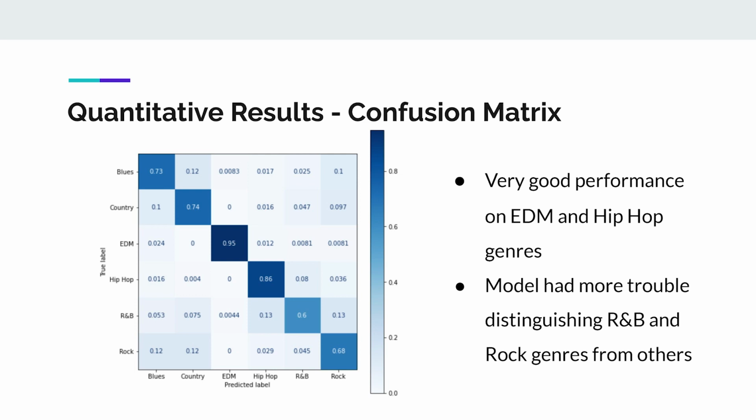So just to show a bit more about the performance across genres, here's a confusion matrix showing the predicted versus true labels. The model actually did really well on the EDM and hip hop genres. It also did pretty well, over 70% accuracy, on the blues and country genres as well. We do see, however, that it was a little bit more confused in distinguishing between R&B and rock genres, as well as the R&B and hip hop genres.